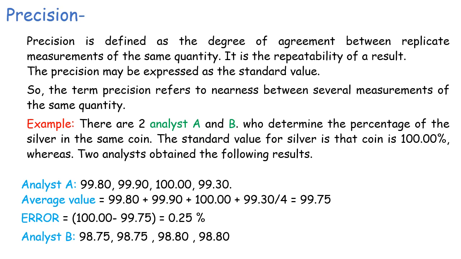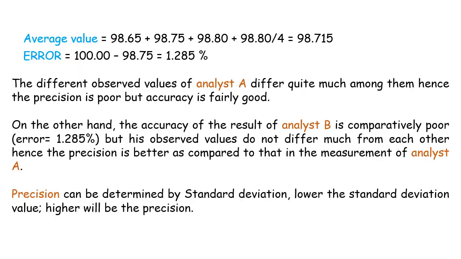Then the determination carried out by analyst B: 99.75, 99.75, 98.80 and 98.80. These four percentages have been determined by analyst B. The average value will be 98.715, and the error is determined by subtracting the observed value from the standard value. It will be 1.285%. The different observed values of analyst A differ quite a lot among themselves, hence the precision is poor but the accuracy is fairly good.